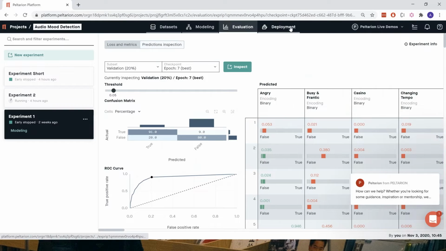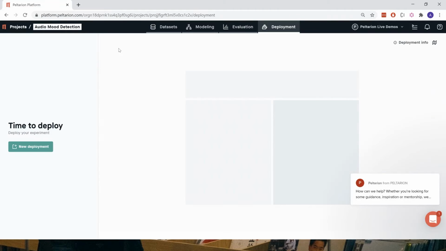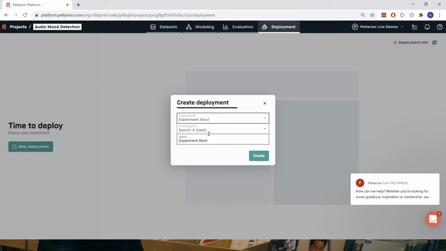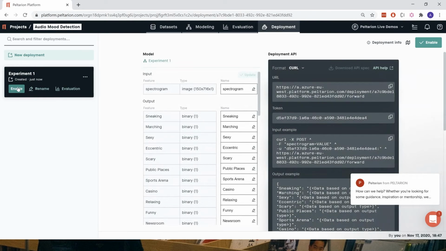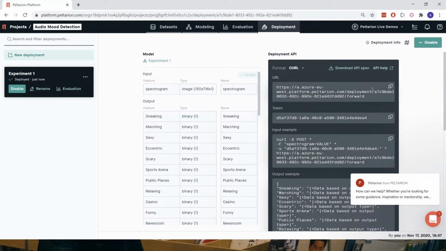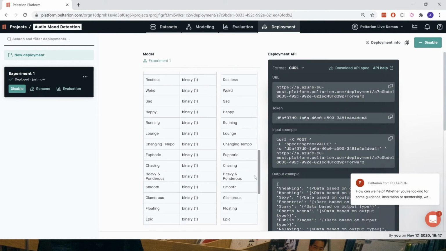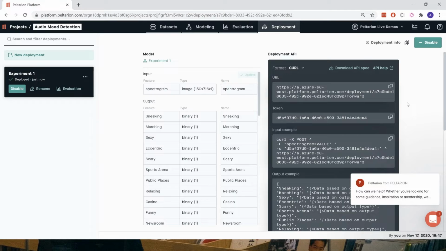Yeah, and when we're happy with this one, we can go to the deployment view. What we need to do now is press new deployment. We select our experiment and the checkpoint that we want to deploy, and press create. And then enable. What happened now is, using the credentials here on the right side, we can call this model. Just calling this API with these credentials, sending in a spectrogram, we can get out the features that we can see in the list here. So yeah, that's all we do on the platform.